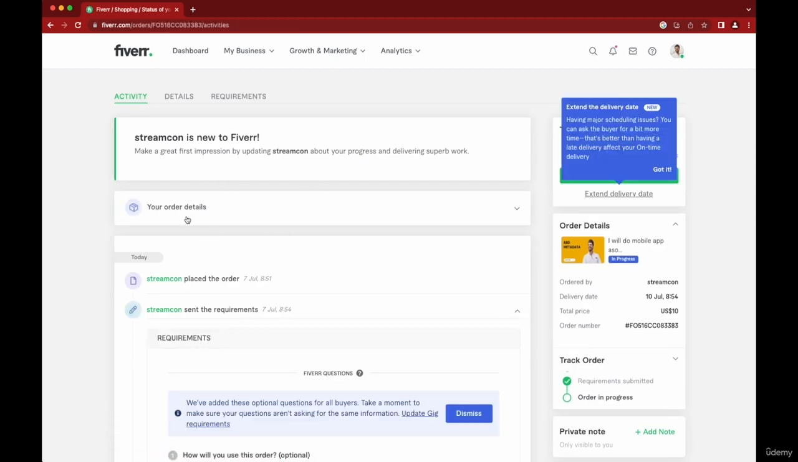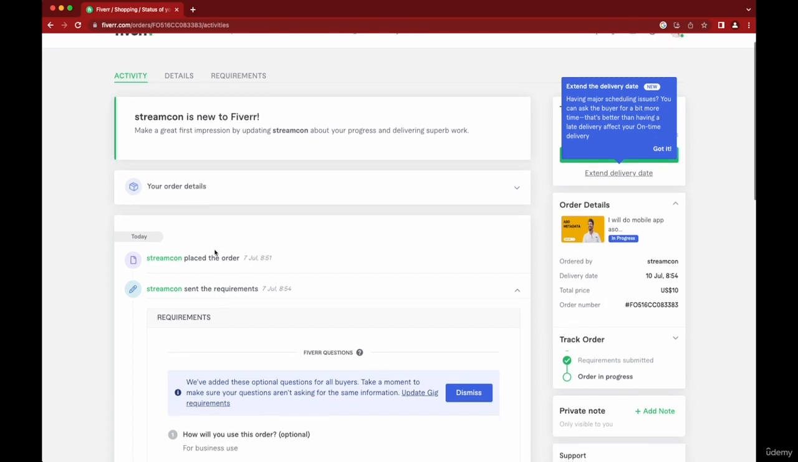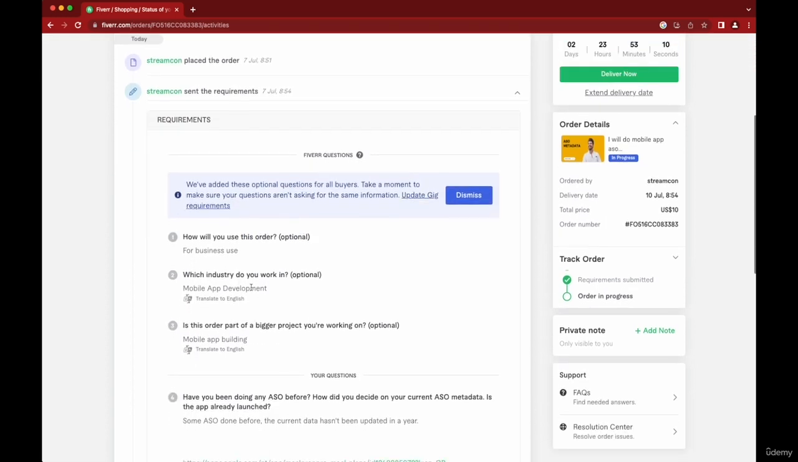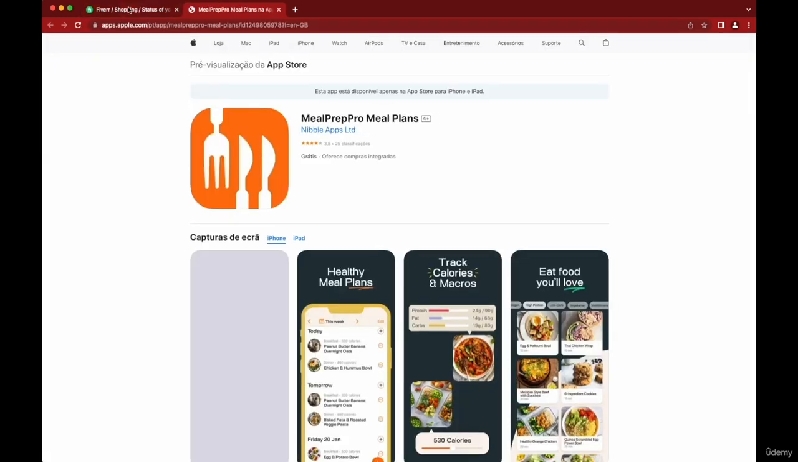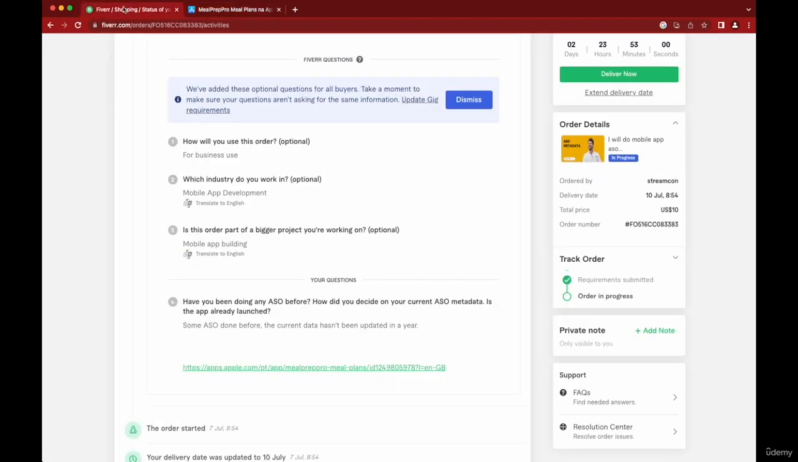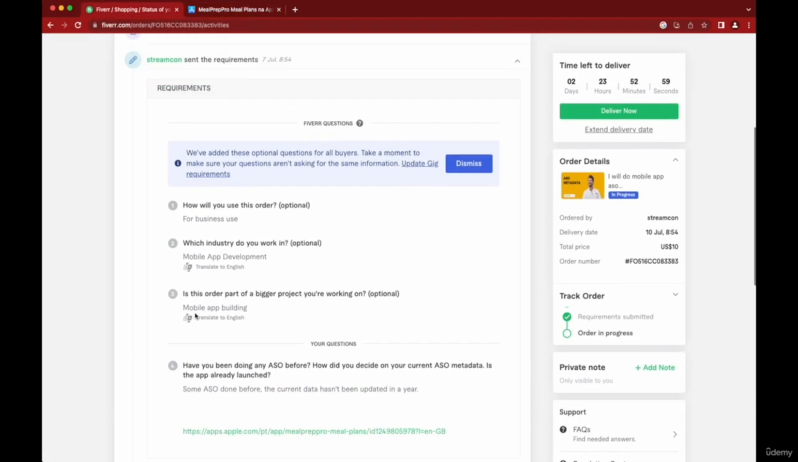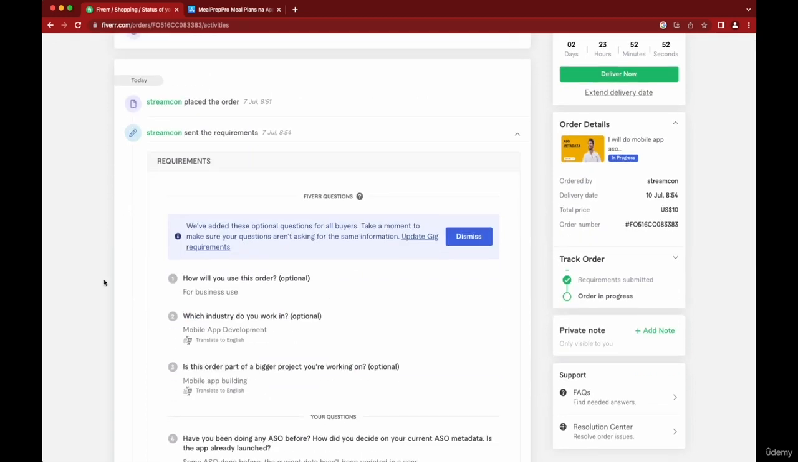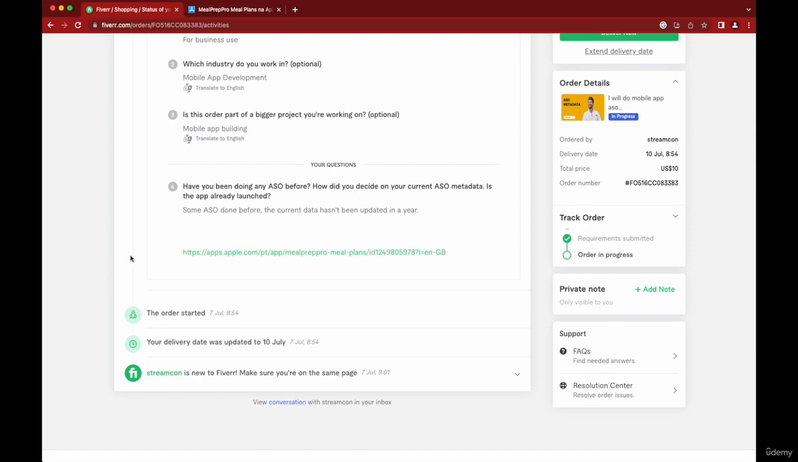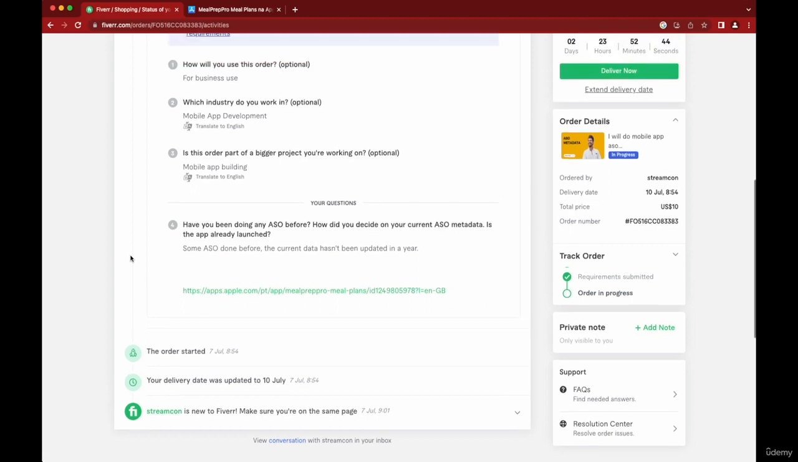So you see that this is the order that was selected, and it's for business use for mobile app. And then here is the app that we're going to be working on. We're going to be doing the Meal Prep Pro meal plan app, and we are doing just the title because that was the order. The gig was for just the title, not the subtitle or the description or anything else, just the title. That's good. We're going to start nice and easy, and this should be fun.